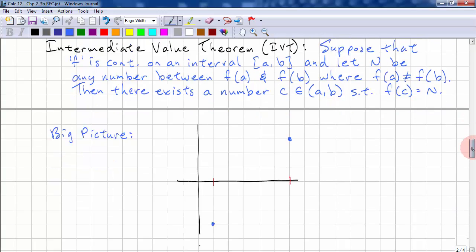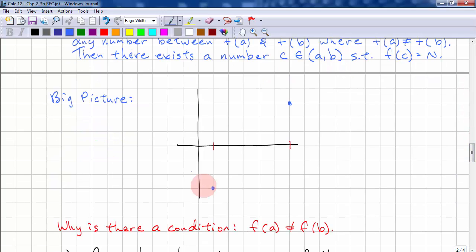So here's the big picture. We have a and b. We have f of a and f of b. Okay, remember a and b are always our x values, f of a and f of b are always our y values.